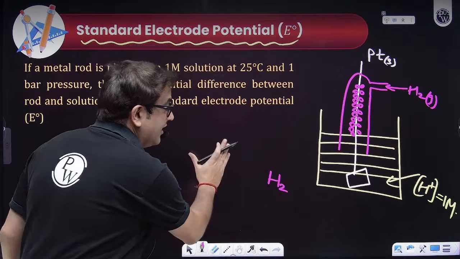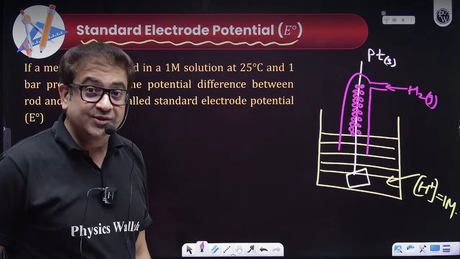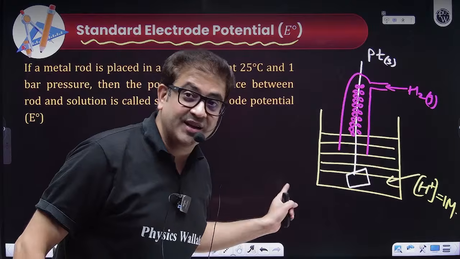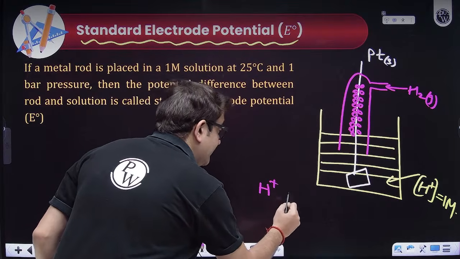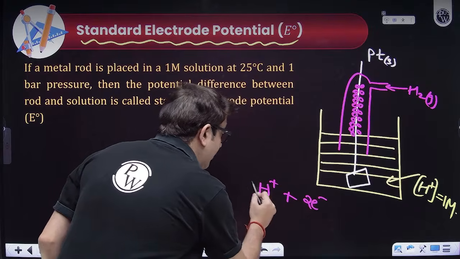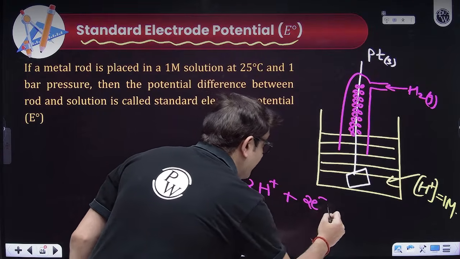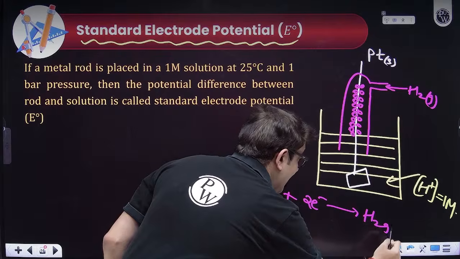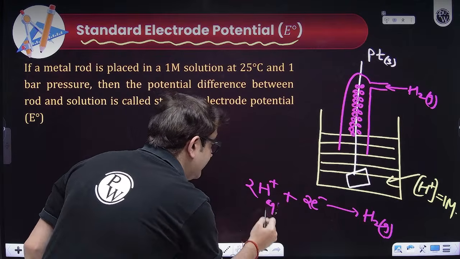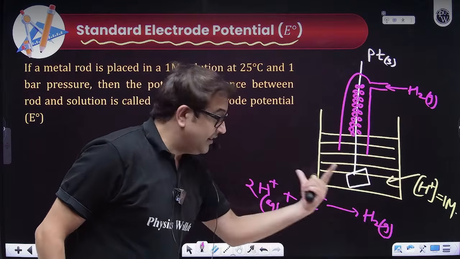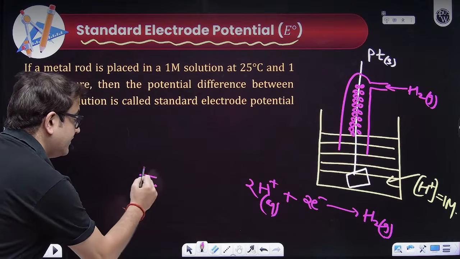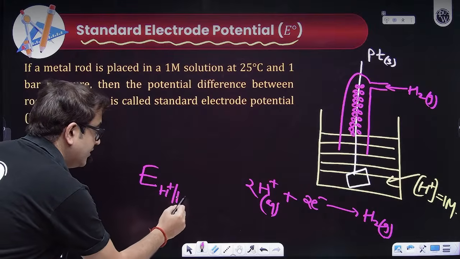What potential do we assume as electrode potential? Reduction potential. So write the reduction half reaction: H plus gaining electrons and forming hydrogen gas. These are aqueous ions. So yes, this can take place, and the potential will be from H plus to H2.